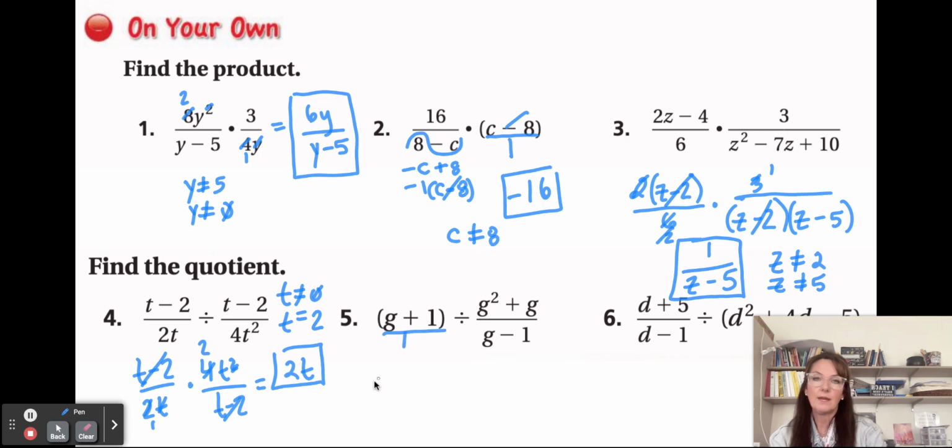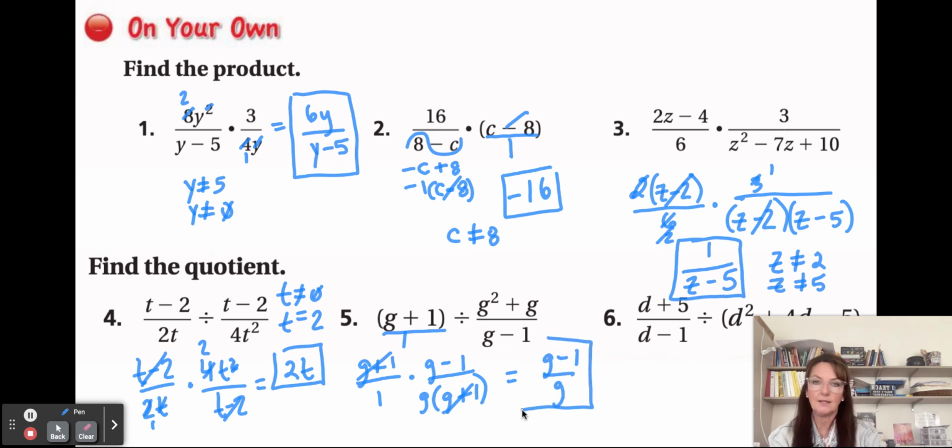And number 5, we would have g plus 1 over 1 times the g minus 1. And I'm going to go ahead and factor out a g to get g plus 1. And I can cancel the g plus 1. And my solution would be the g minus 1 over g.